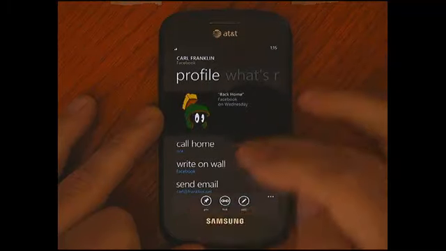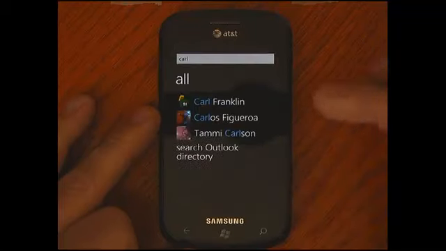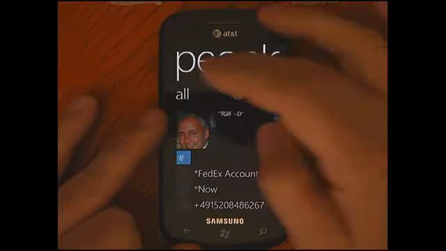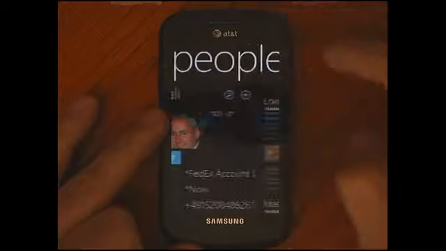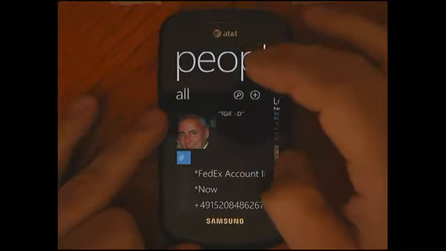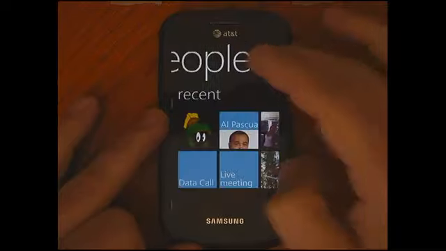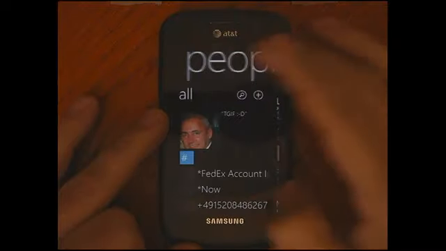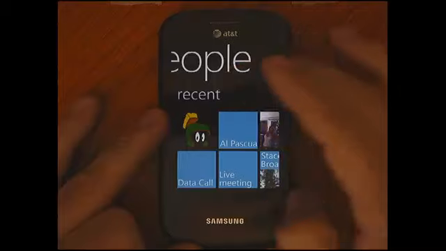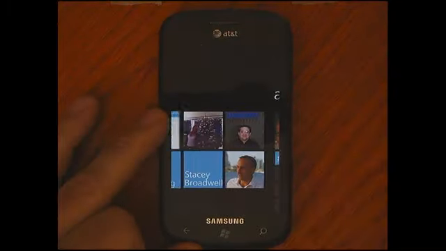But what I want to actually go back to is the hub itself. You'll notice again that in the hub you have a great expanse of room to show information, and that's because of the panorama control. And panorama does not mean you go one way and then you have to go back to get to the first page. It means it does a loop. So all of our hubs are organized this way, which allows you to have a bigger area to display stuff.